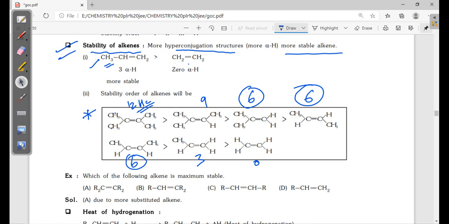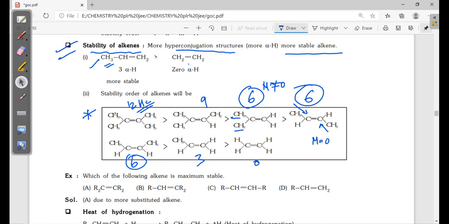Now see the stability order. The stability of the alkene: on one side 2 methyl groups are there, then it is more stable than the opposite arrangement. With opposite charges, this dipole moment gets cancelled, mu equal to 0 here, while here mu is maximum, not equal to 0. Here polarization is more.